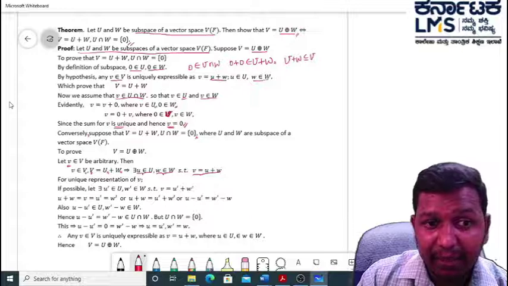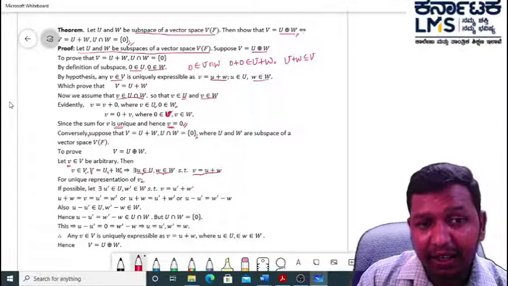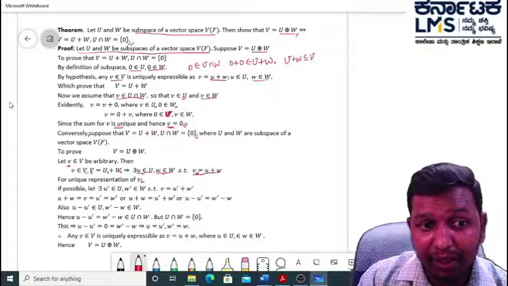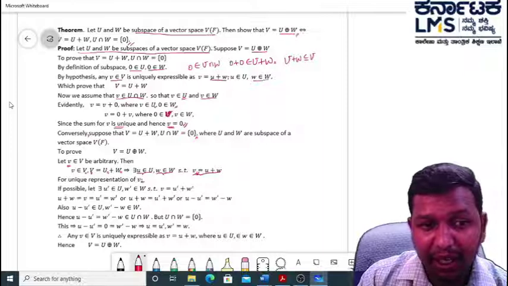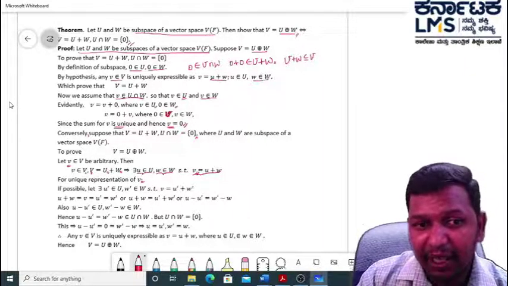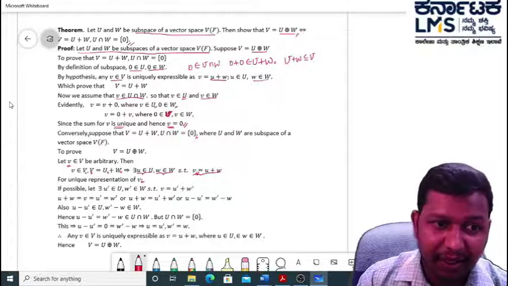For unique representation of v, if possible, there is another representation for v, such that there exist another element u dash from U and w dash from W, such that the same v is equal to u dash plus w dash.